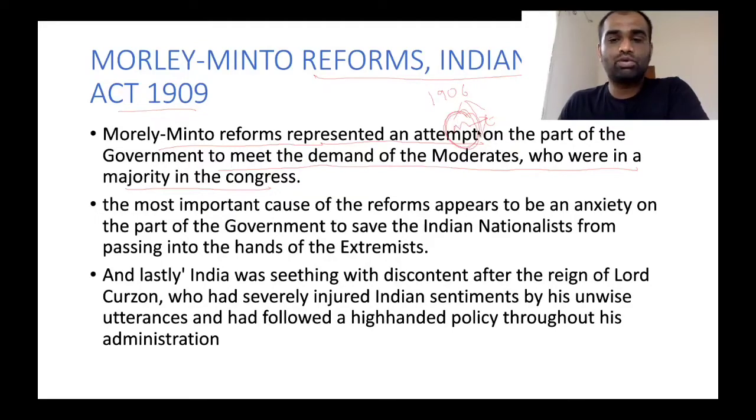So to appease this moderate faction, they wanted to throw in some constitutional reforms. The important cause of the reforms appears to be anxiety on the part of the government to save the Indian nationalists from passing into the hands of extremists. At that time, the majority of the Indian Congress was controlled by moderates. They wanted to prevent this transfer of power from moderates to extremists. So that's why they wanted to pass some constitutional reforms. And lastly, India was seething with discontent after the reign of Lord Curzon.